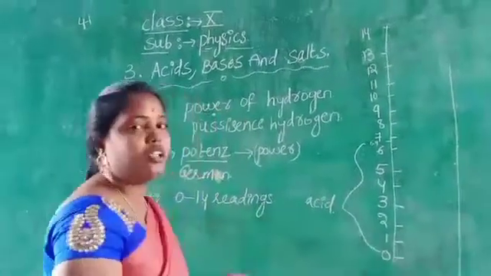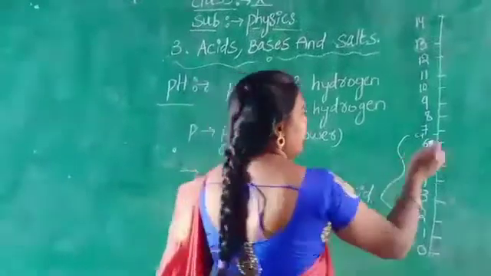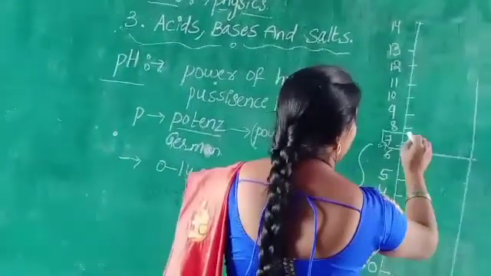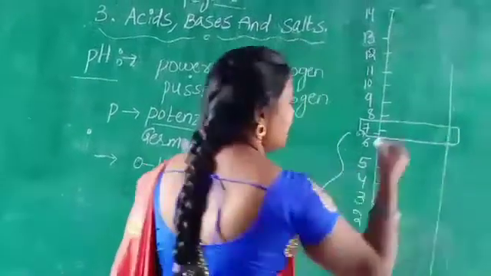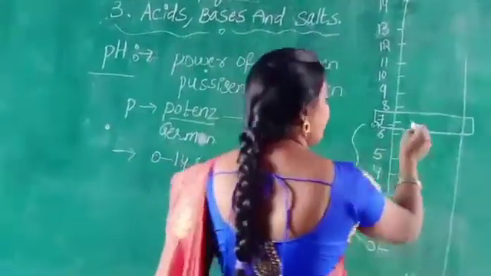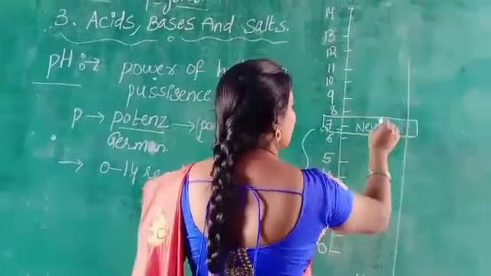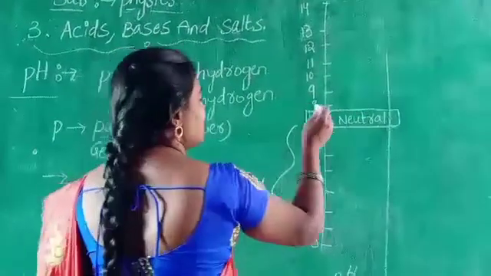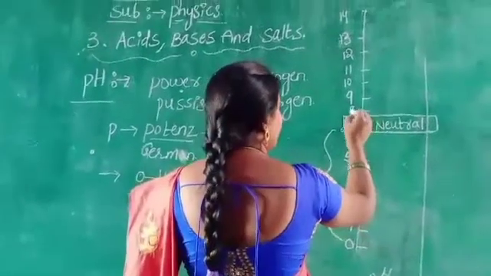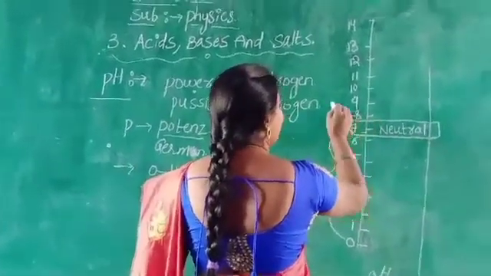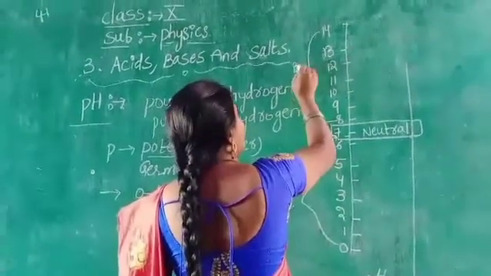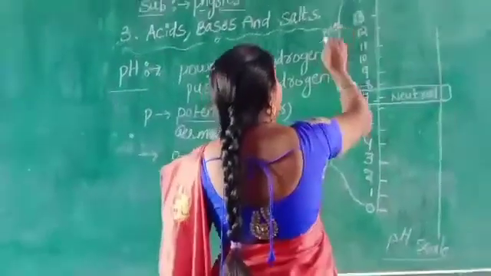If the pH scale is showing exactly 7, the compound is neutral. If the pH scale is showing from 8 to 14, that is called a base.